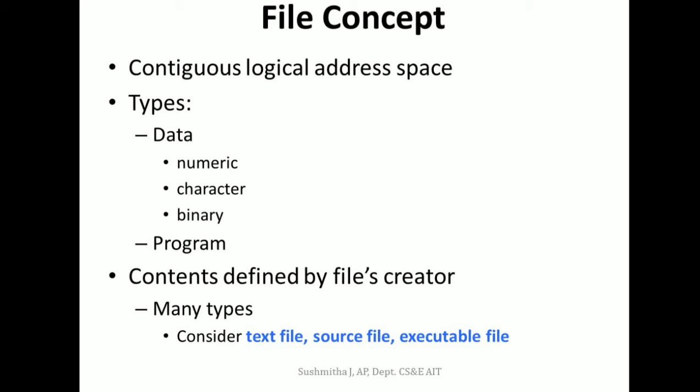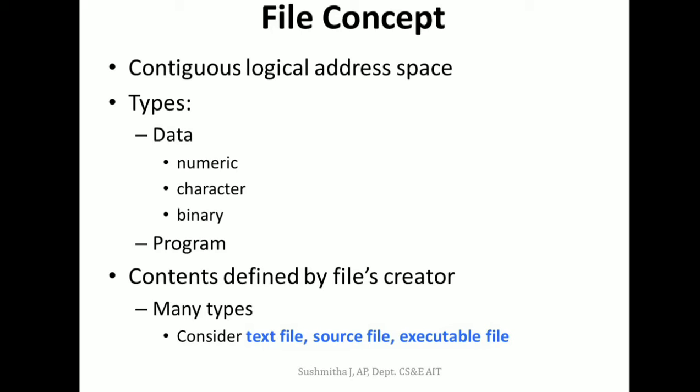Now, talking about files, we will look into detail at the types of files, but commonly files are represented as a data file or a program file. When I say a data file, it may be a numerical or character file or a binary file, and a program file, you all know, is a source file which has the subroutines and the functions and all of it.